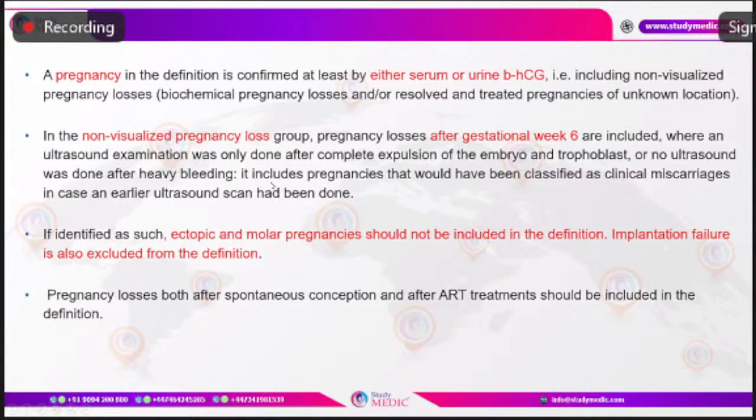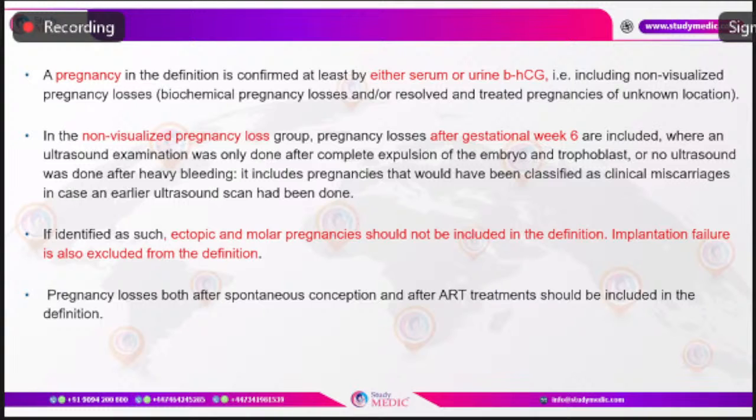So the pregnancy losses can be divided into 2 types: one is visualized pregnancy loss, the other is non-visualized pregnancy loss. What is visualized pregnancy loss? Once the periods are missed, we do the urine pregnancy test. It was found to be positive and an early pregnancy scan was done, which confirmed a viable intrauterine gestation, at least with the presence of a yolk sac and a gestational sac. And later on, it unfortunately ended up in a pregnancy loss.